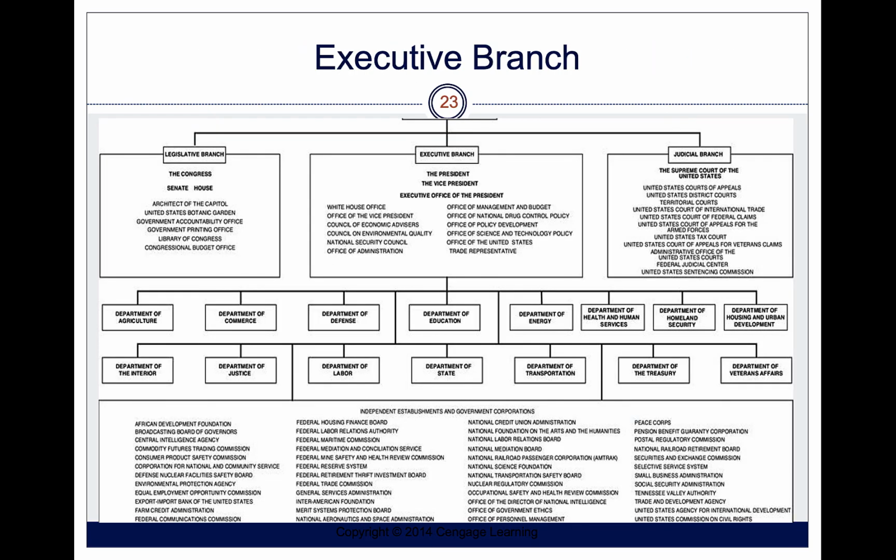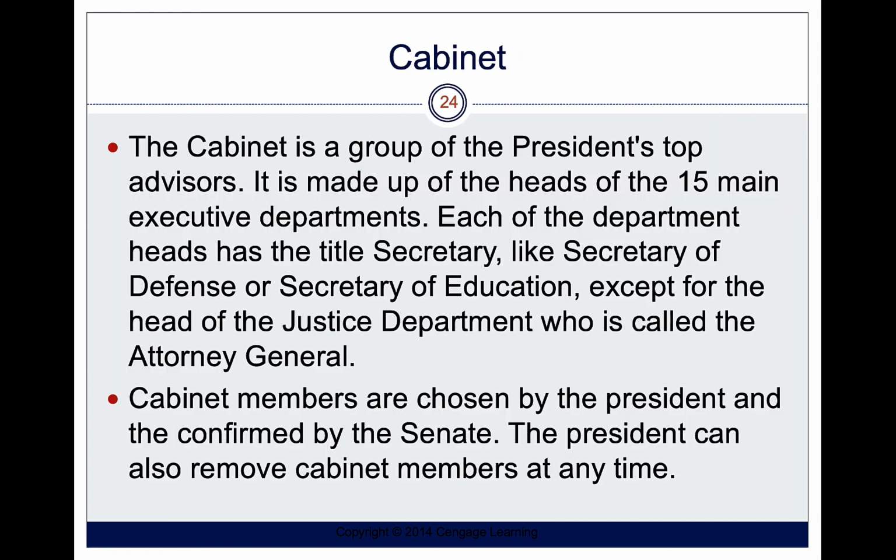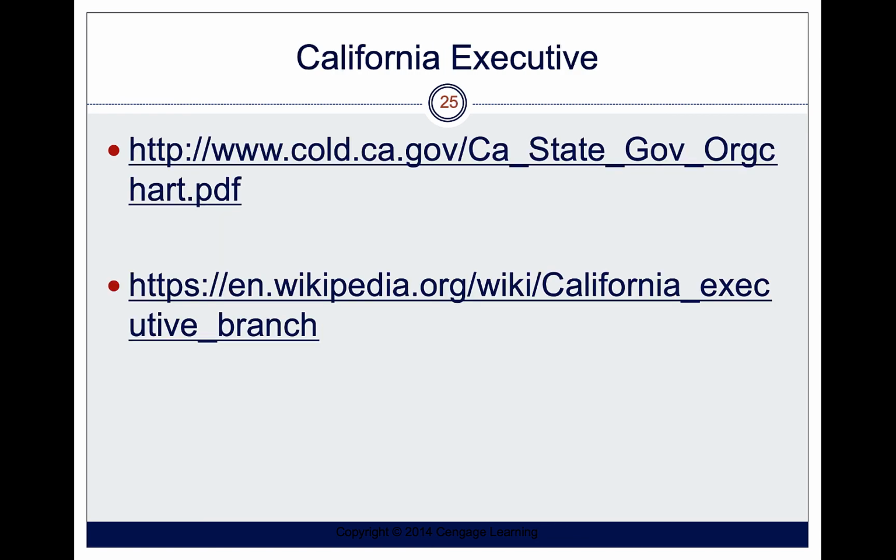Here is a chart of the executive branch, and we can see them here. Here are our cabinets. Here are our bureaucratic organizations. And then we have the three branches at the top. The cabinet is the top advisors to the president. We have 15 of them: Secretary of Defense, Secretary of Education, the Justice Department. They're chosen by the president, and then they're confirmed by the Senate. The president can remove cabinet members at any time. And there was a kind of revolving door during the Trump presidency with members of the cabinet, and we saw that, right?